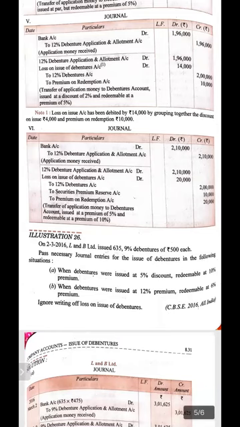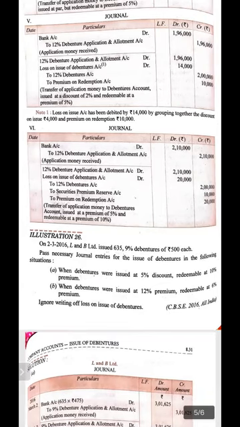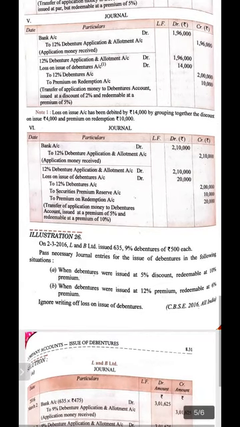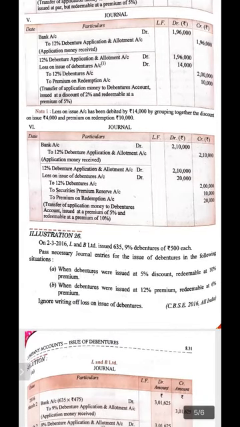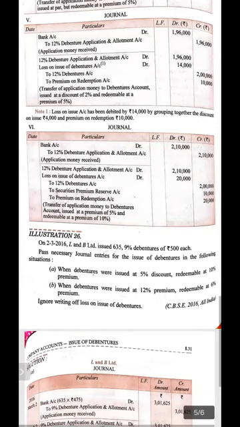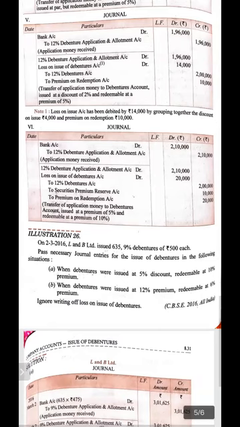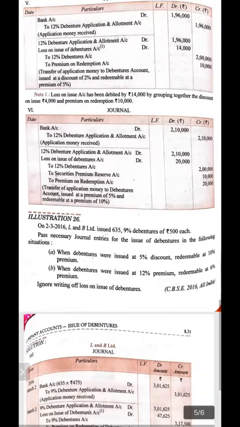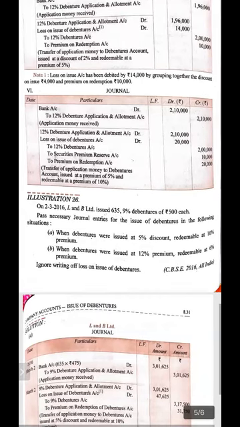Please keep in your mind that the percentage of premium at issue and premium at redemption may vary or may be the same. So don't get confused, and you have to look at the rate of the premium in both of the cases very carefully and calculate the amount accordingly. I hope all the concepts are clear to you.